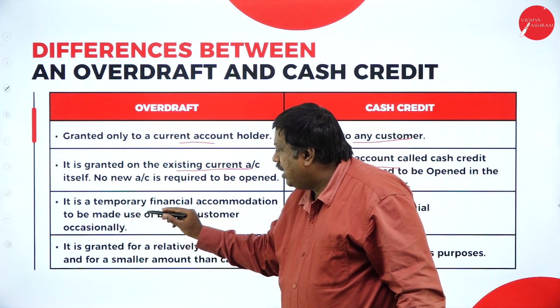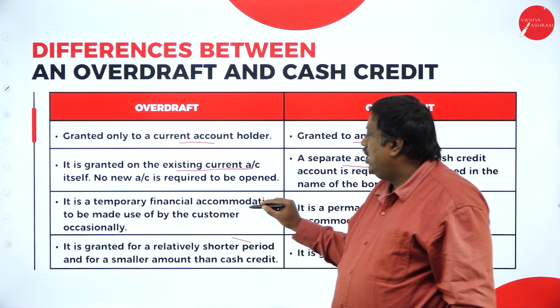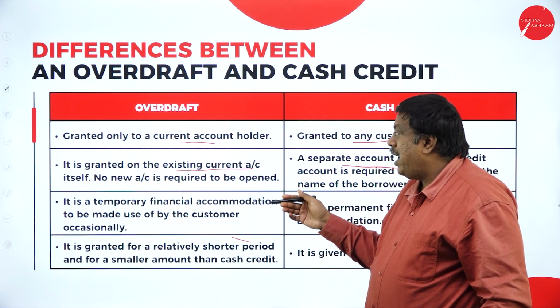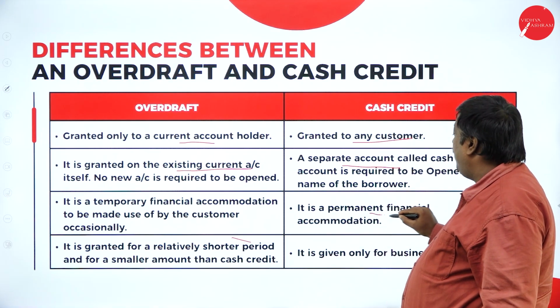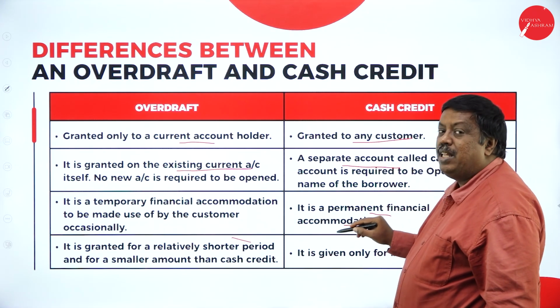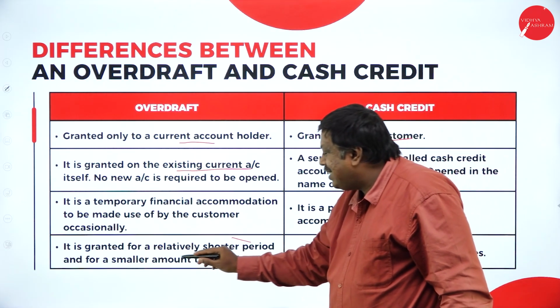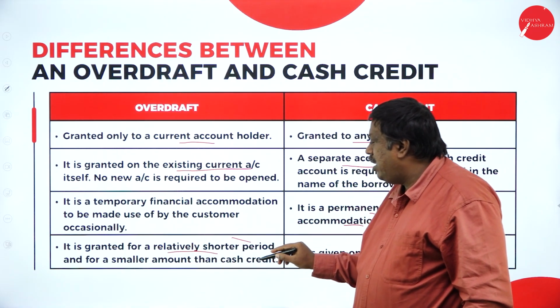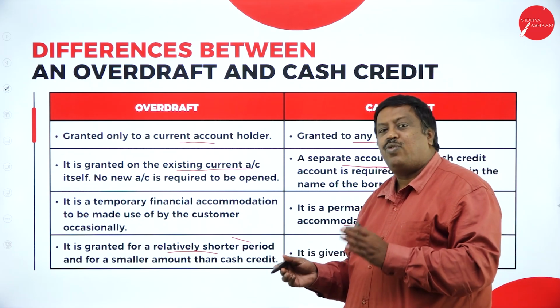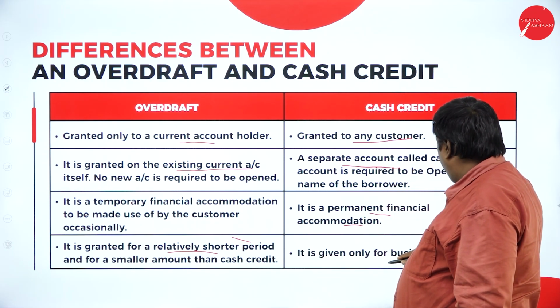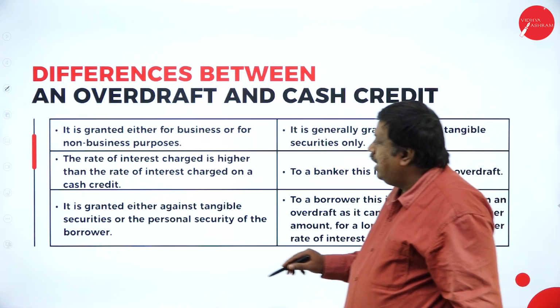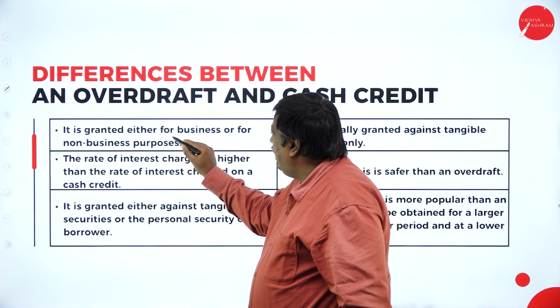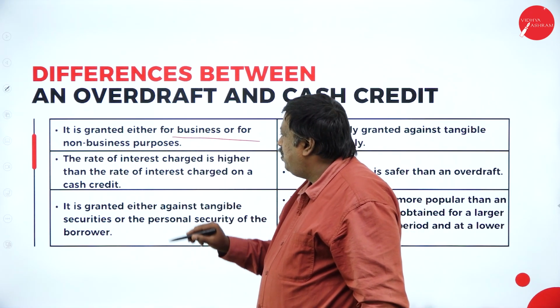Next one, overdraft is a temporary financial support given by the bank for the customers. Cash credit is a permanent financial benefit given by the bank to the customers. Overdraft is granted for a relatively shorter period. As I said, it may be from 0 to 45 days, but cash credit is given only for business purposes. Next, overdraft is granted either for business or for non-business purposes.